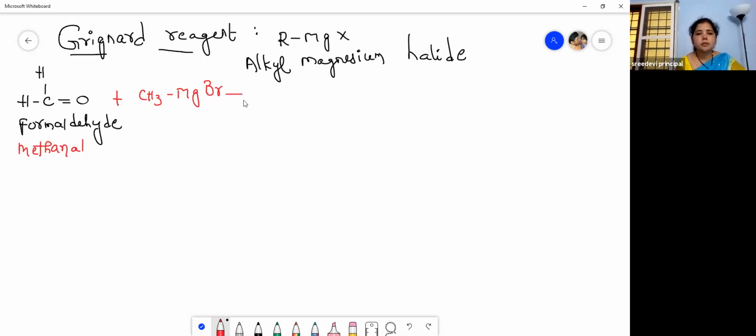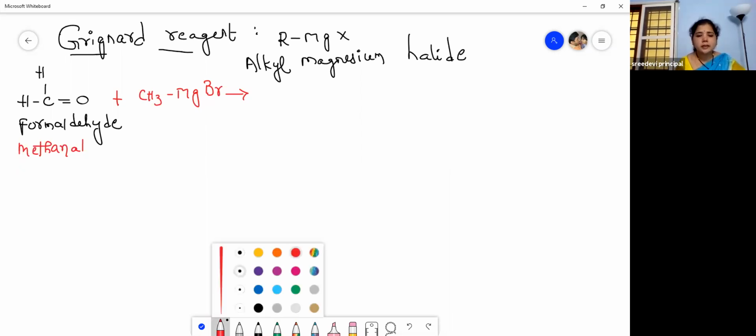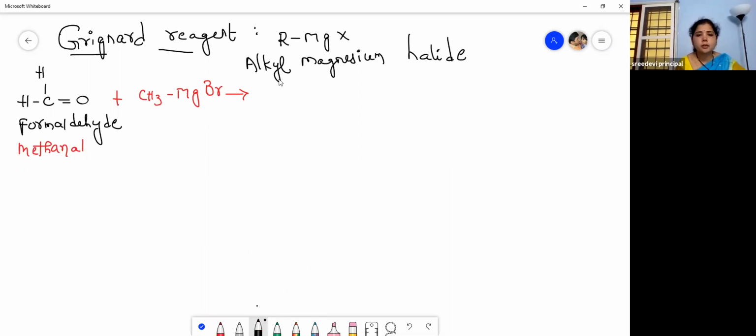CH3MgBr. Then what should we get? See how I'm adding these two compounds. Please look at the board. It's very easy if you follow me.